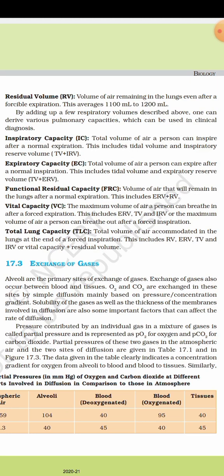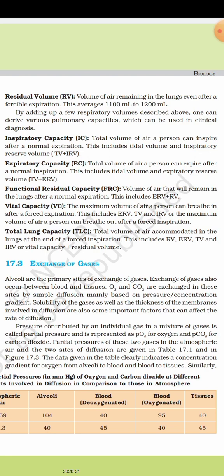Now, vital capacity: the maximum volume of air a person can breathe in after forced expiration. This includes ERV, TV and IRV, TIE. Or the maximum volume of air a person can breathe out after forced inspiration. Total lung capacity: the total volume of air accommodated in the lungs at the end of forced inspiration.